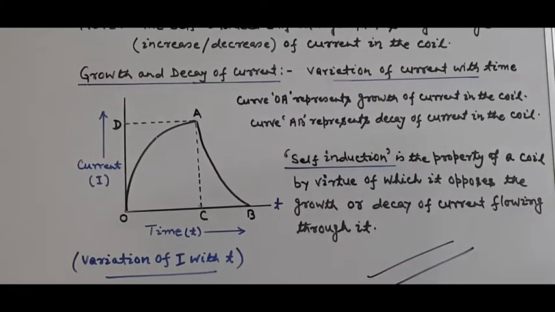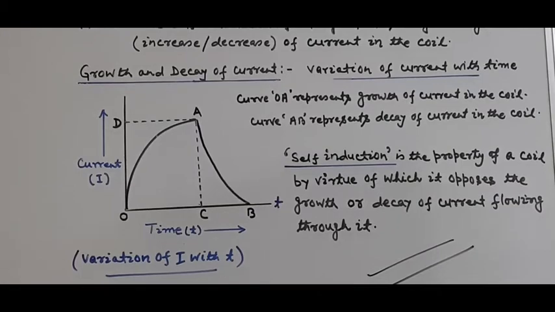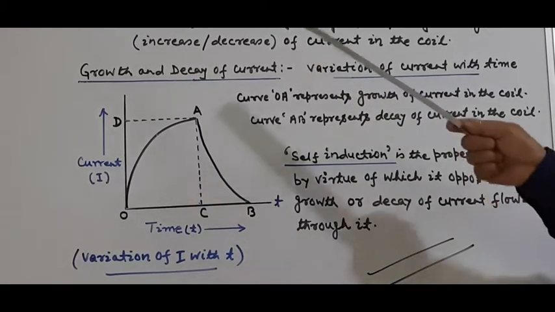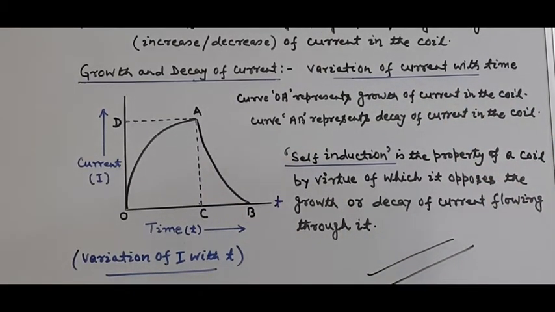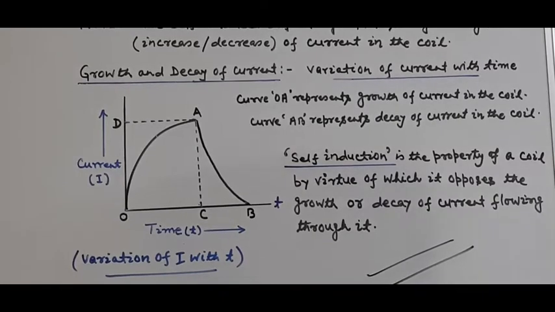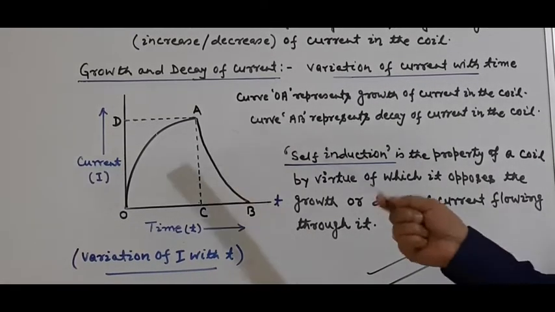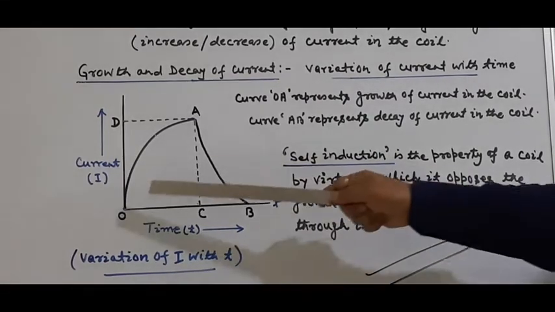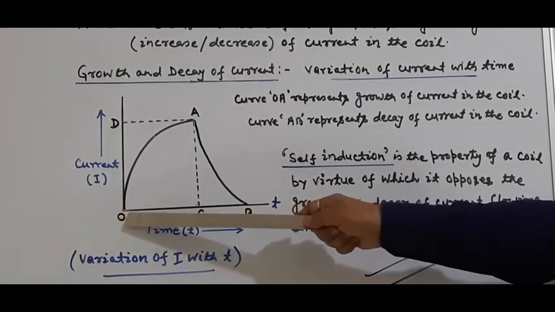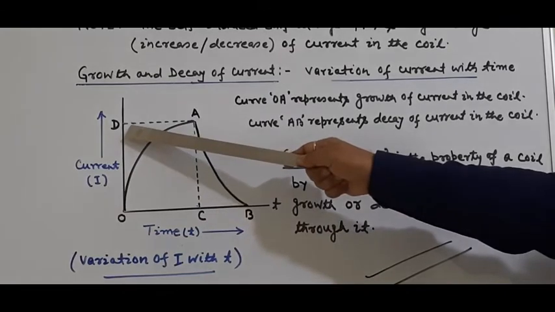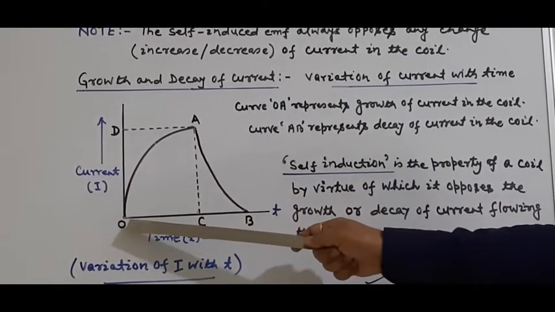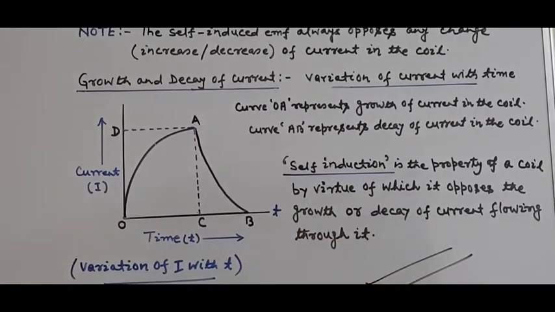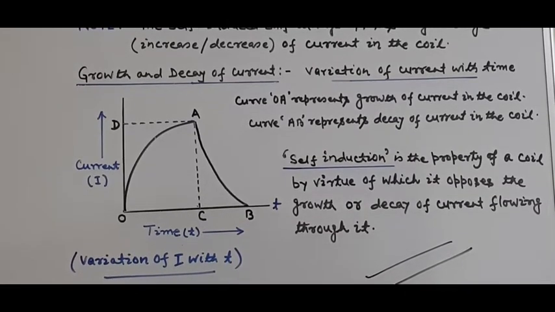When the coil circuit is switched on, as we have discussed, the induced EMF in the coil opposes the current in the coil, means it opposes the increase of current in the coil. That is, the current does not attain its maximum value OD immediately, but it takes time OC to do so, means the current is delayed.